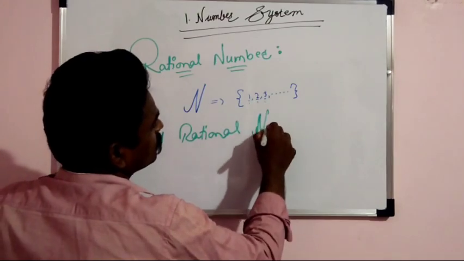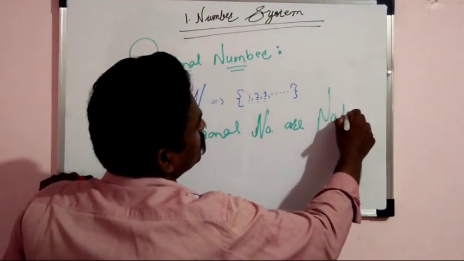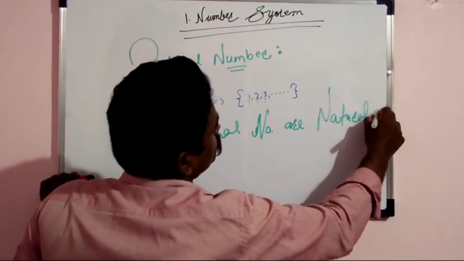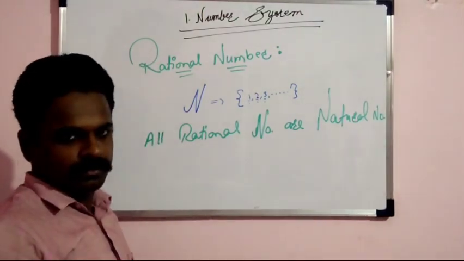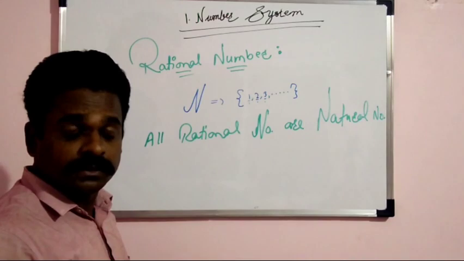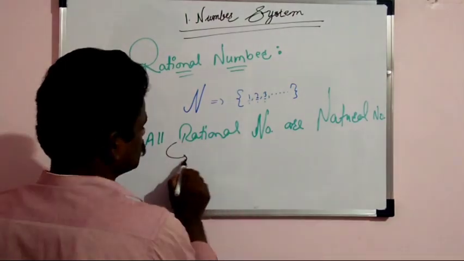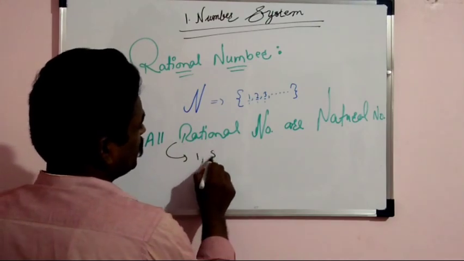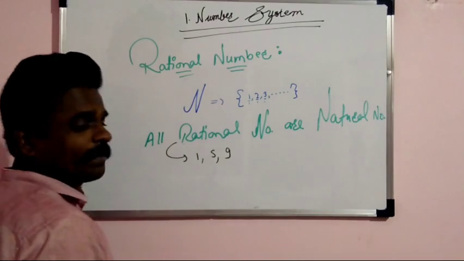All rational numbers are natural numbers. Is it true or false? Yes, it is false. Because if we take rational numbers 1, 5, 9, these are natural numbers, no problem.